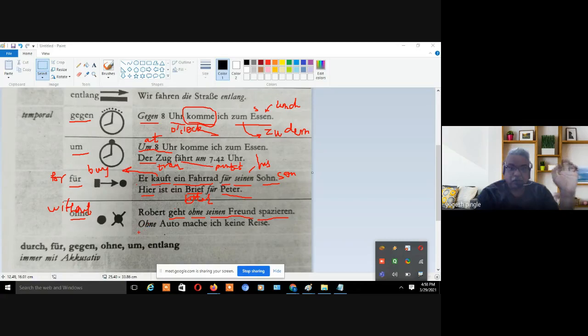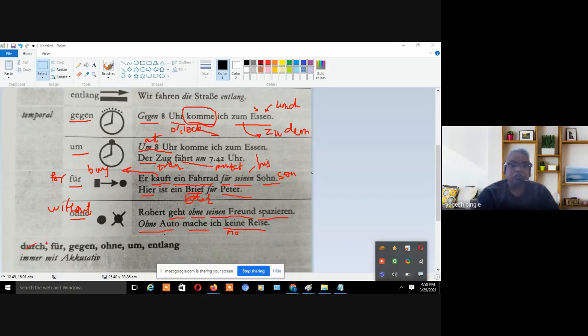Now next, ohne Auto, without car, mache ich. Mache ich means I make or I do, right? Ich, machen, so machen, mache ich. Why mache ich? Because machen is a verb which I have to put at the second place, right? Keine Reise. Keine means no. Reise means journey. Without car, I make no journey, like this.